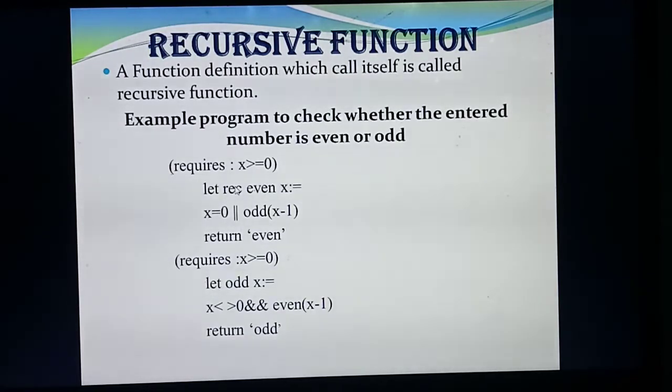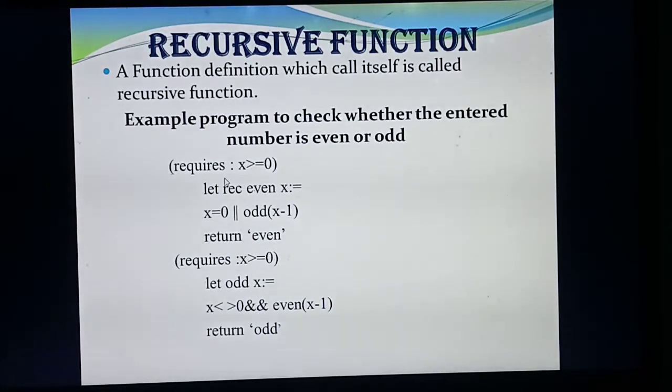Understood? Now listen. Requires x greater than or equal to 0. What is this one? If you studied the last class, parameters and arguments, you should know what this line is. This line has the keyword requires. Is requires a precondition or a postcondition? Precondition. Requires always means a condition given at the first. So you are giving one condition.